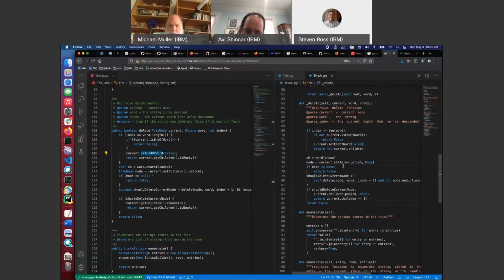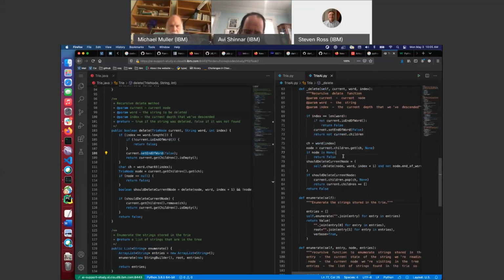I figured out the none this time. The brackets are just broken. That wouldn't even pass the type checker. Node is none. Okay, fine. That seems correct.